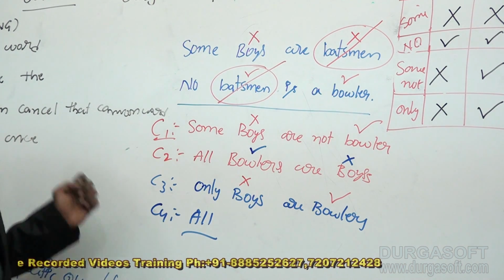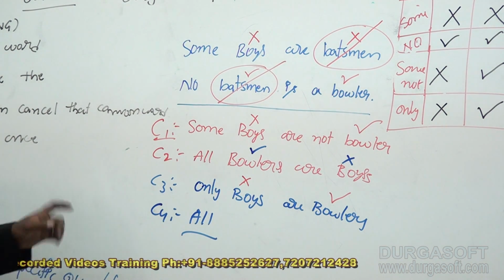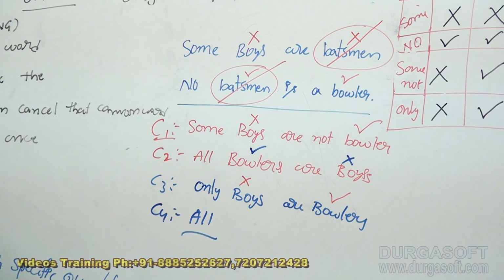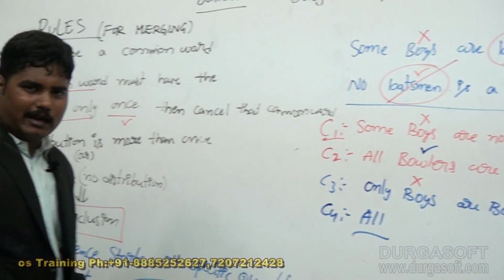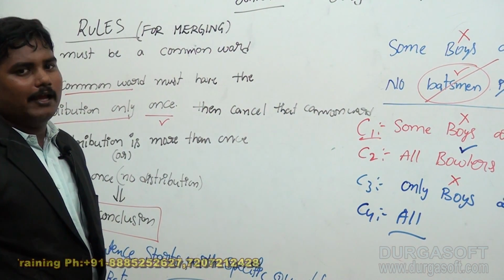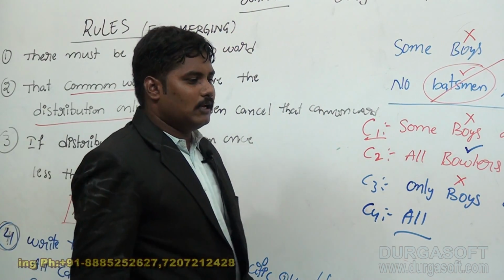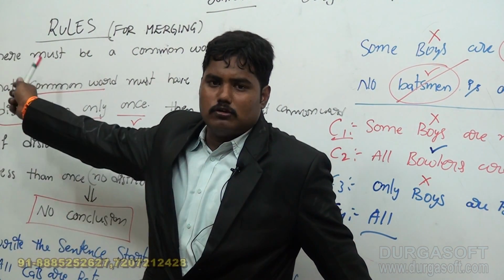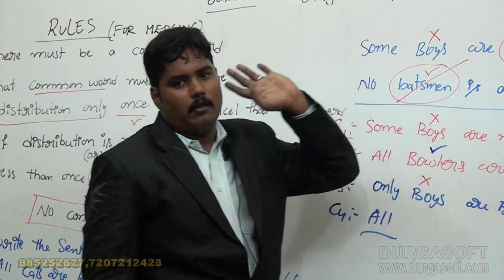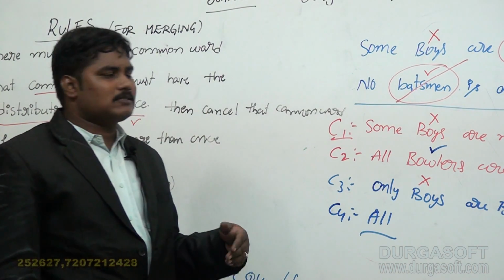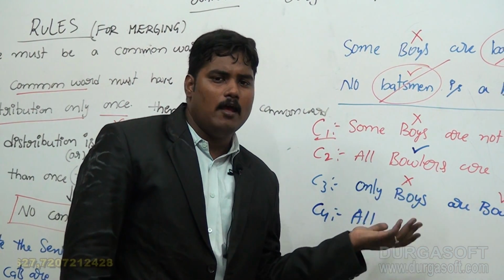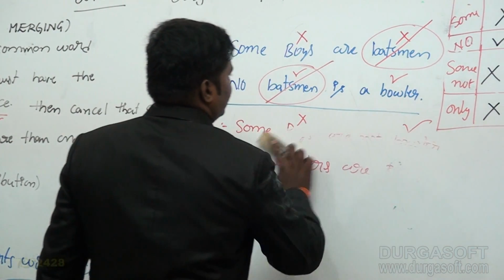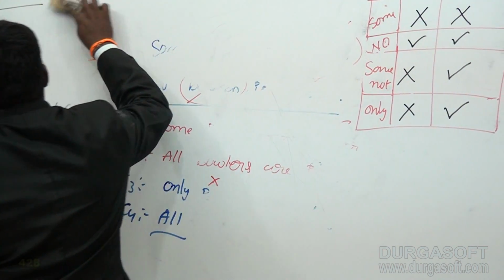This is the syllogisms topic. You should follow distribution and the rules while merging. By the distribution you can get the answer very easily. You should remember in your mind that syllogisms is a very easy topic when you are aware of the rules for merging and the distribution. I have already discussed how those distributions take place. Please remember that. Now, let's have a discussion on the problems on our projector.